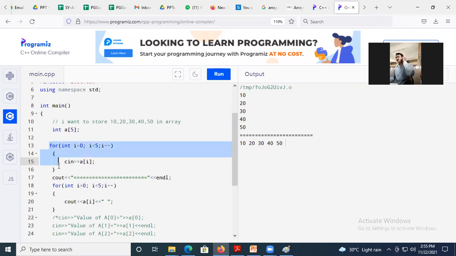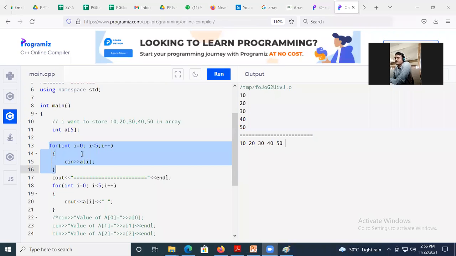Are you remembering the working of for loop? Do you remember how a for loop works? Hello. Can you be a little louder or type in the chat box so that I can recognize it? Are you remembering how for loop works?